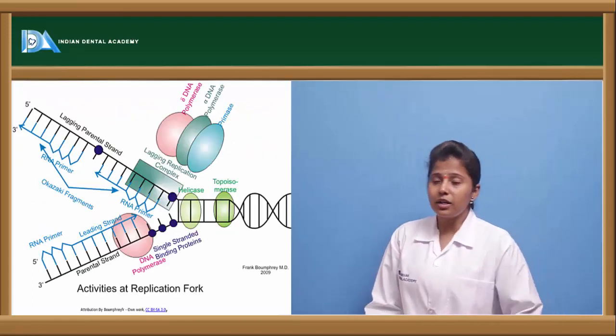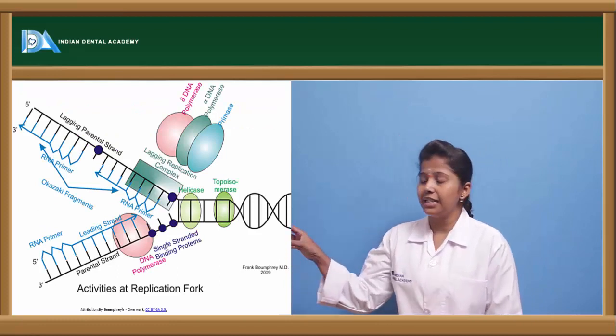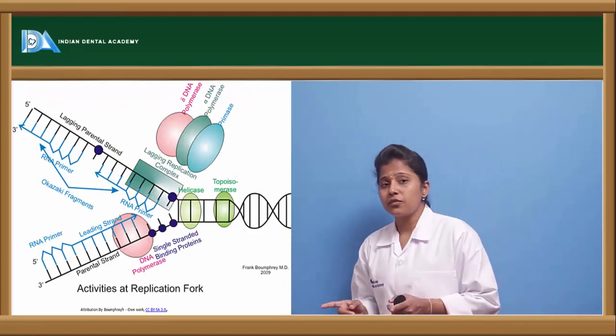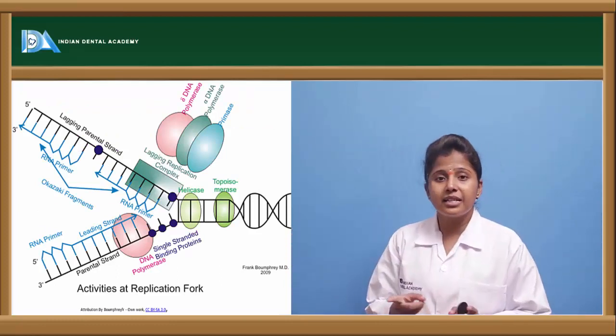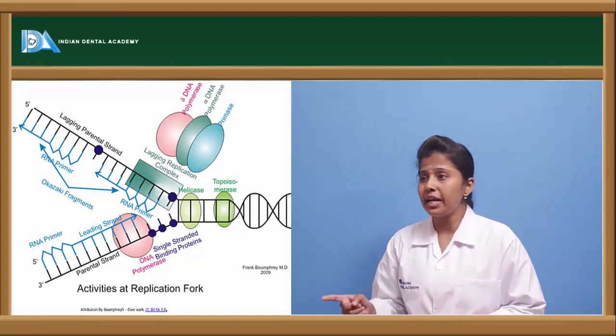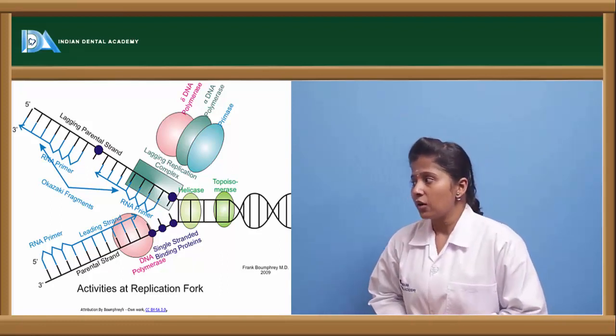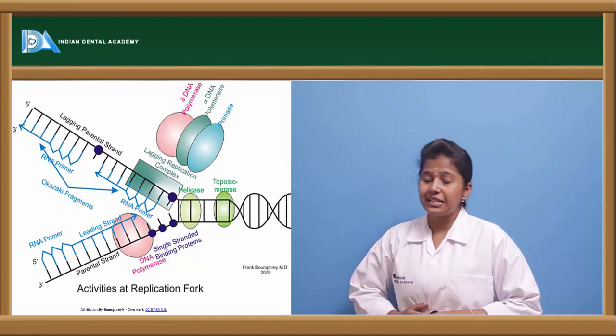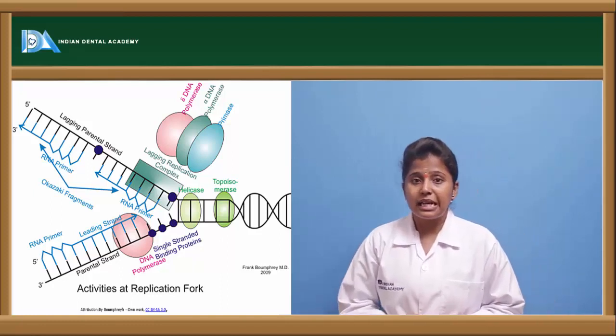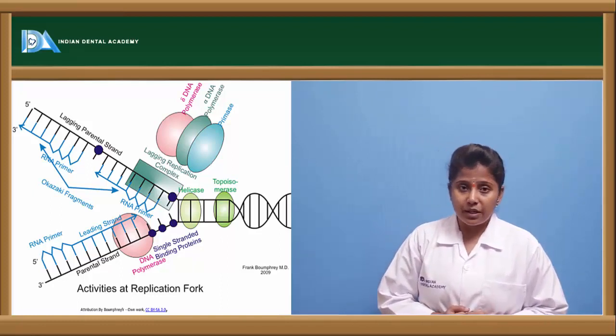So this is the pictorial representation. Here we can see the DNA. There are two strands of DNA. Here the DNA is dividing. The DNA is replicating with the help of enzymes called DNA polymerase as well as DNA gyrase. So these are the enzymes which aid in the replication of the DNA.